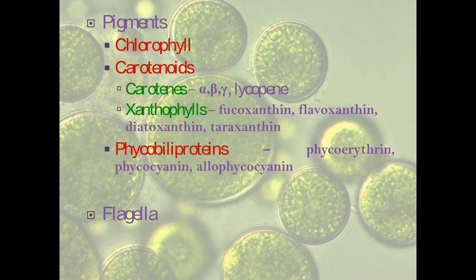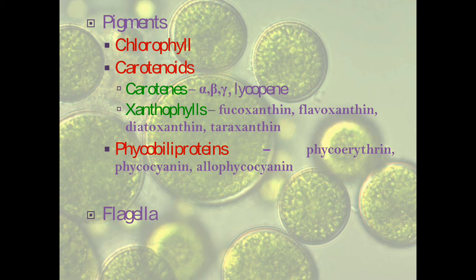The pigments which are reaction center pigments or the core pigments which are carrying out light reaction are the chlorophylls. So these comprise all the pigments which are found in the plastids. Like I told you earlier, it could be either a chloroplast or it could be a chromatophore based on what is the content of pigment, which type of pigments are present more, or the ratio of the pigments, the color that is imparted to them. Based on that, we have chloroplasts and chromatophores.